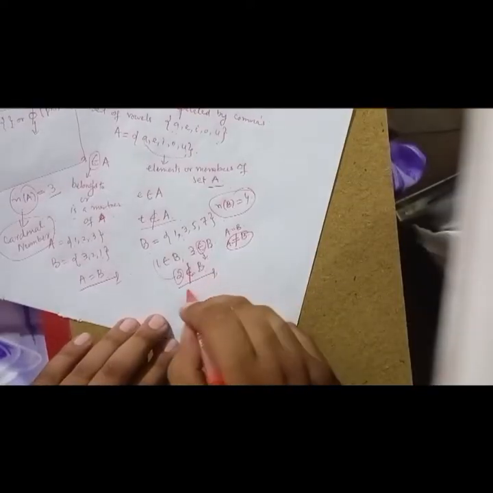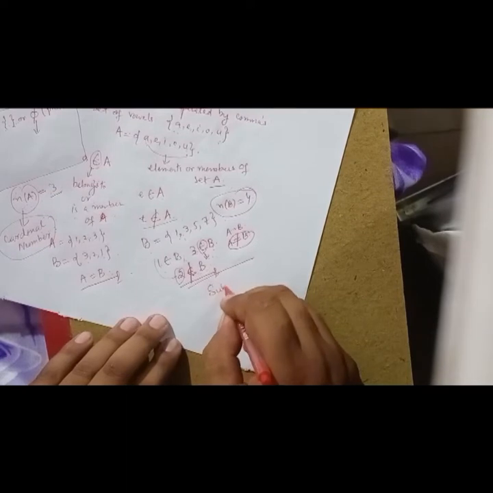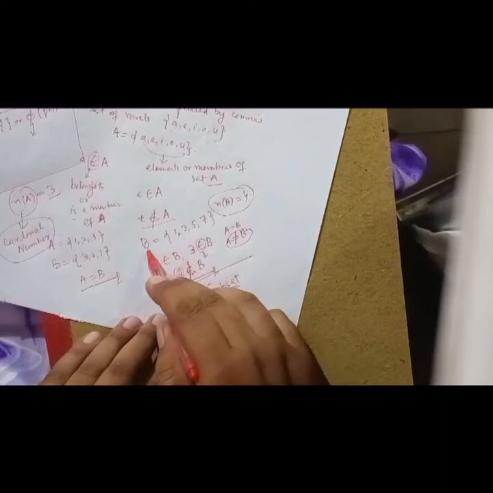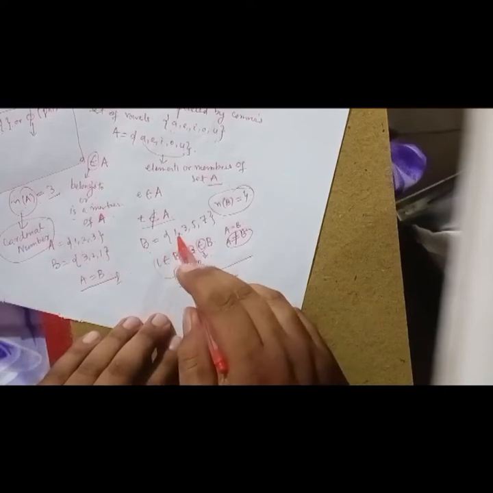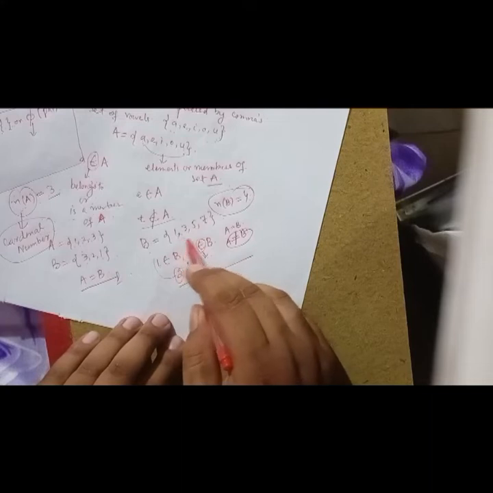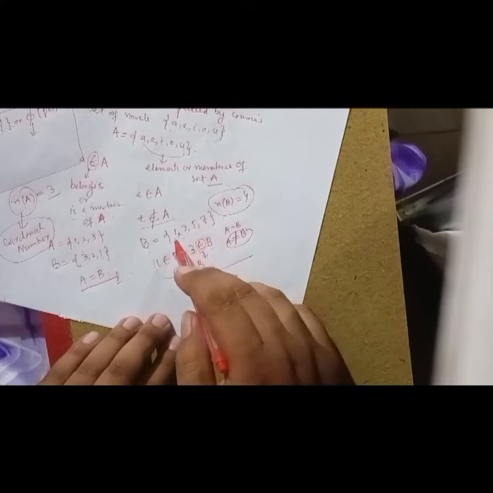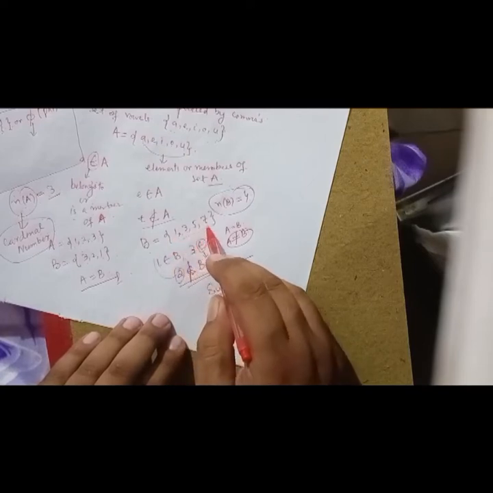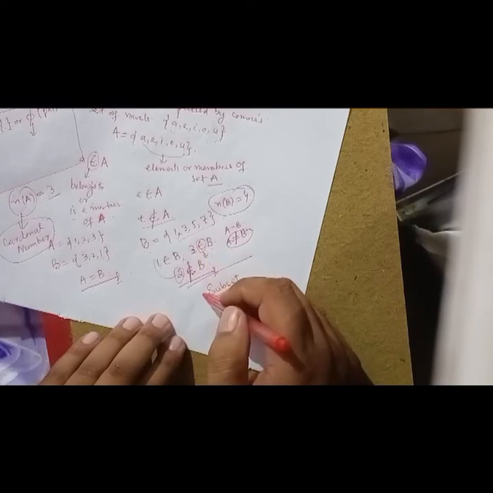Now we have another type, that is subset. What is a subset? For example, here is set B. How many elements does it have? 1, 3, 5, 7. It has 4 elements: the first is 1, the second is 3, the third is 5, and the fourth is 7.